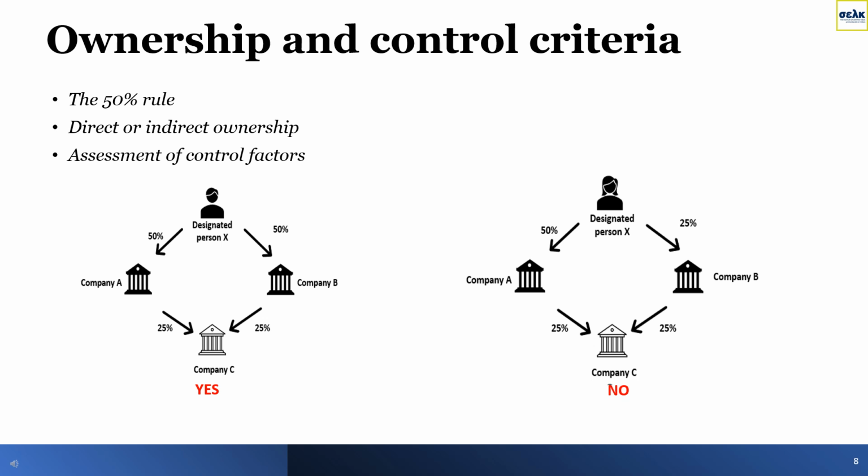an entity could still come under the sanctions prohibitions if specific criteria for assessing control by a designated person are met. A number of factors exist to assess the control criterion, including, but not limited to, having the power to appoint or remove the majority of the management members of the entity, controlling the majority of the voting rights, and having a dominant influence over the entity. If, following an assessment, it is believed that the entity is controlled by the designated person, then the asset freezing prohibitions apply to the entity as well.